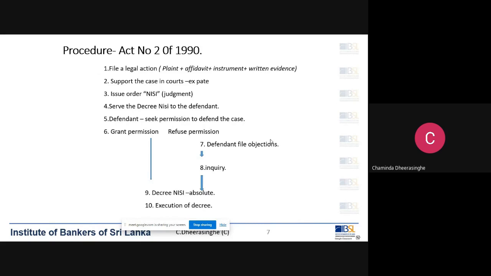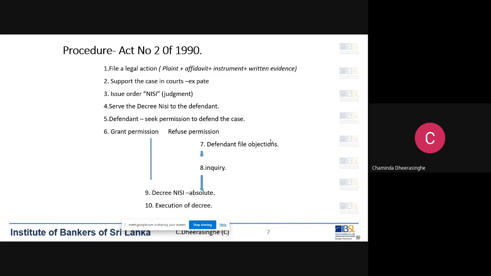So after filing these documents seeking permission from courts, the procedure thereafter has two branches. Two things can happen. After filing the papers, the court, after inquiry, can either grant permission or refuse the permission. Grant permission and refuse the permission.